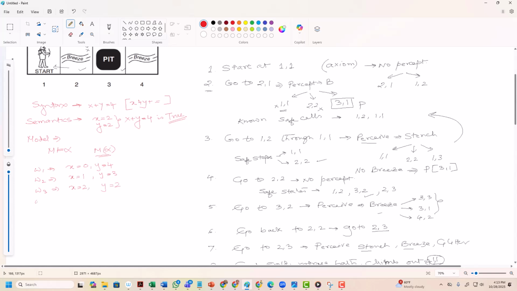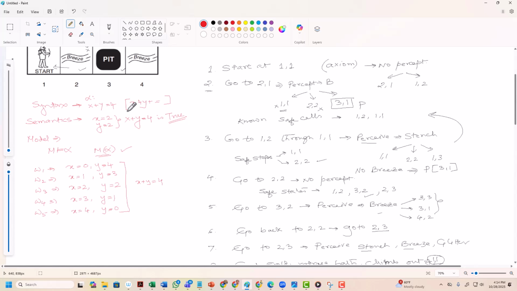Another is x equal to 3, y equal to 1. And a fifth model is x equal to 4 and y equal to 0. All of these satisfy the statement alpha, that x plus y equal to 4.